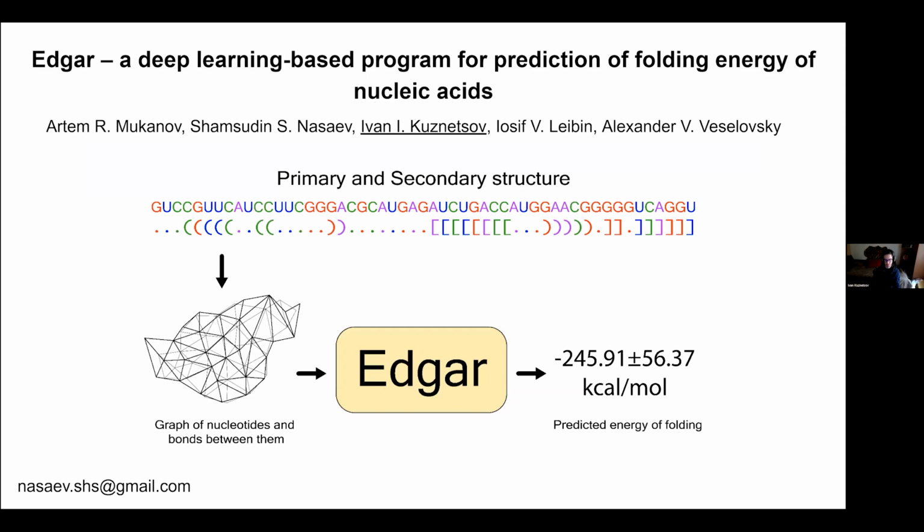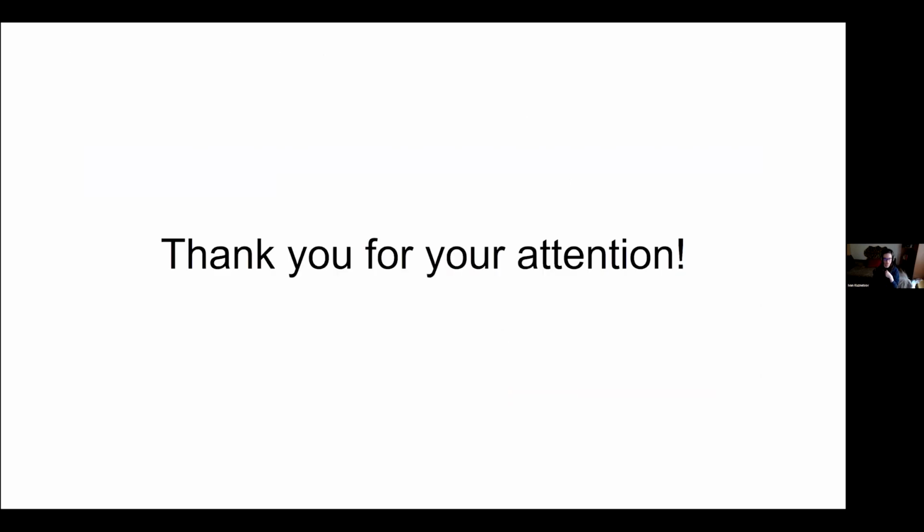So, in conclusion, the Edgar program is a fast and accurate method of determining the folding energy of secondary structures. This is a powerful tool for researching single-stranded RNA and DNA structures, which can increase the quality of software which processes structural sequences and data. Well, so that's about all, and thank you for your attention.